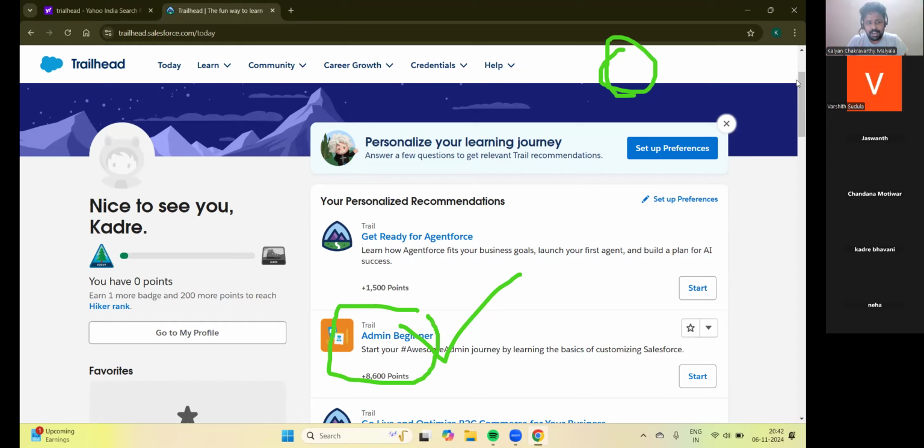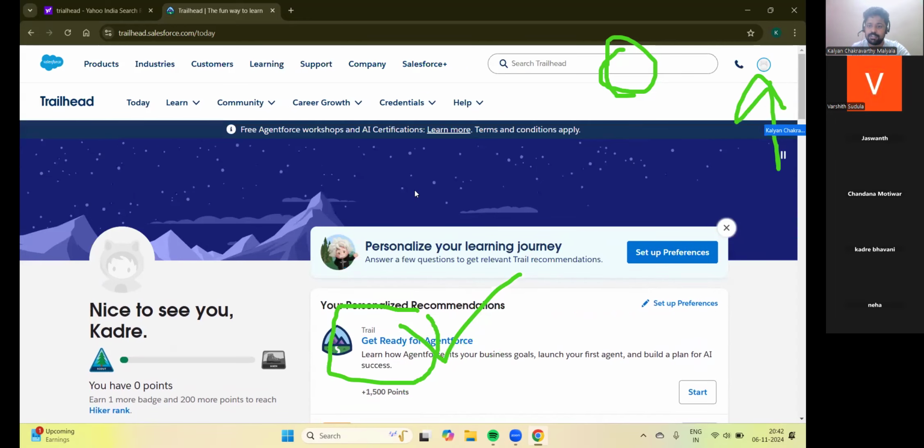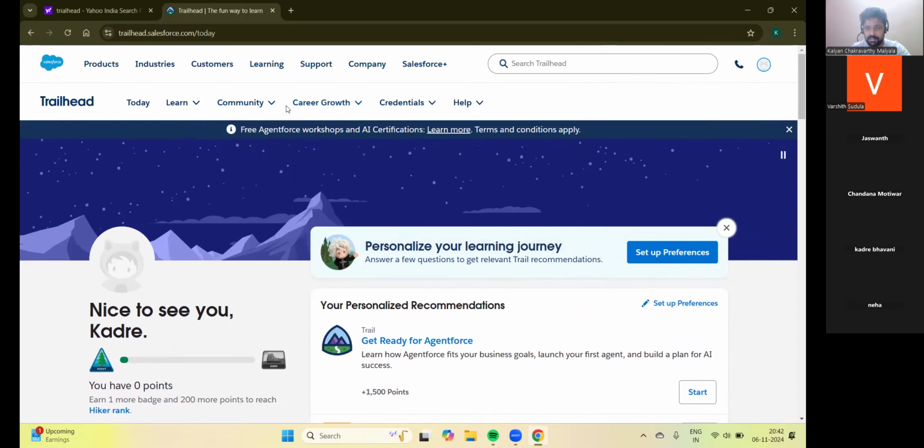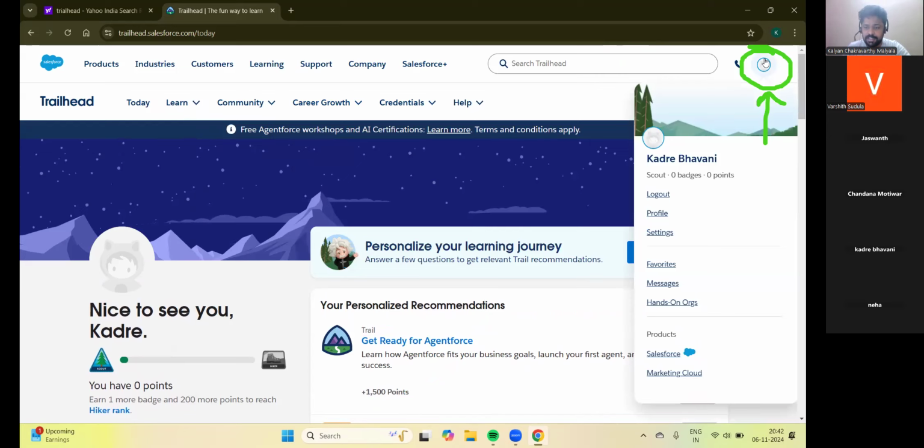Okay, now let us launch our first playground. To launch it, go to the top. Click on your profile, top right. There you will see hands-on orgs.